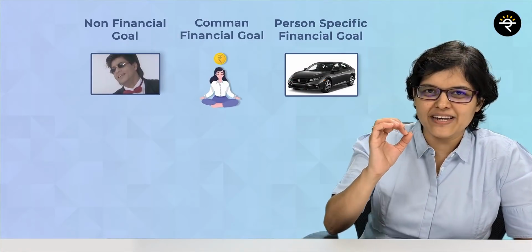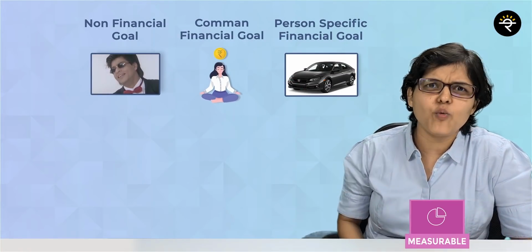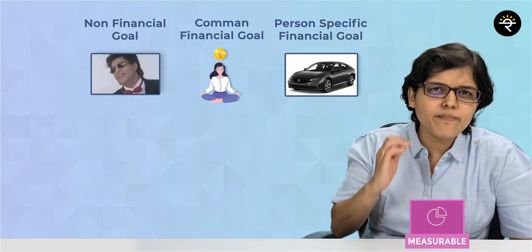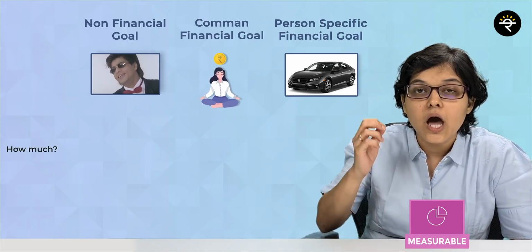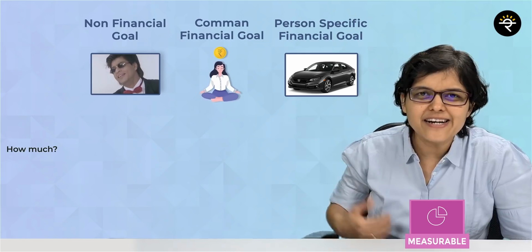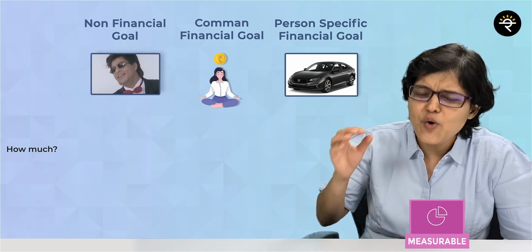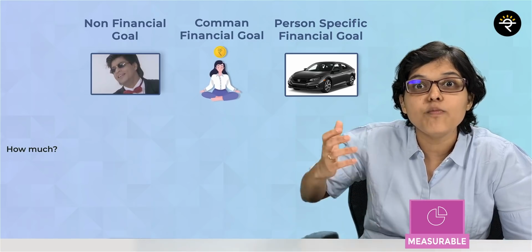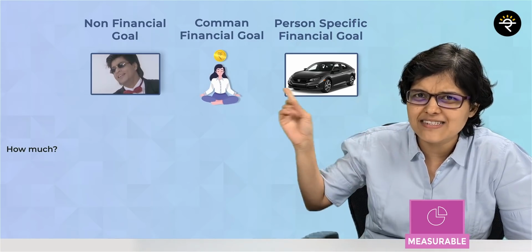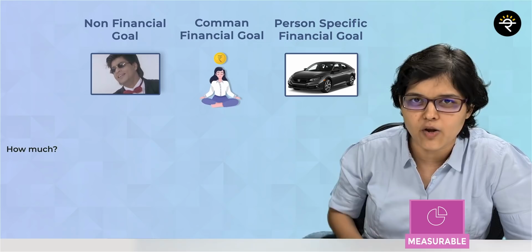Now the second one is that it should be a measurable goal. Now what do we mean by measurable? I should be in a position to answer the question how much. I had read it somewhere that if it can't be measured, it can't be improved. So you have to get an answer to how much. So let's check in all these three scenarios whether these goals are measurable or not.